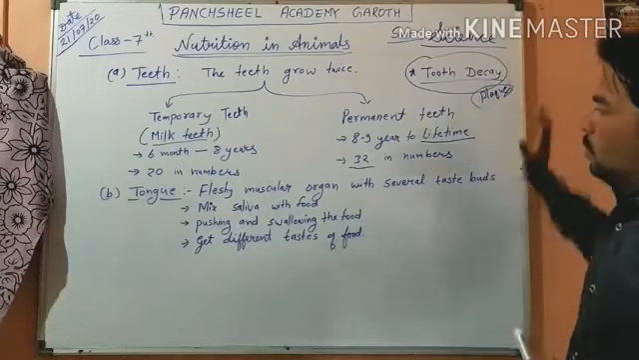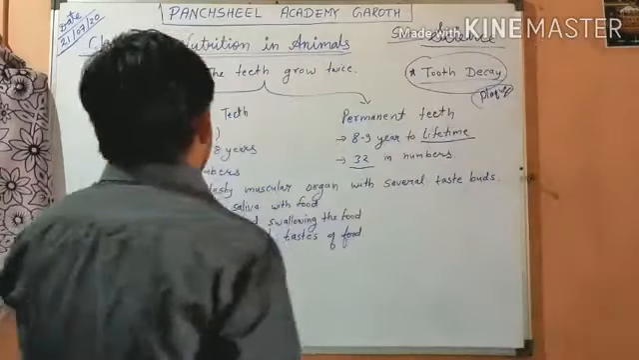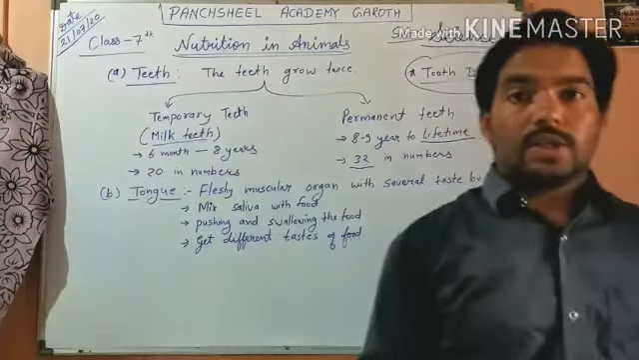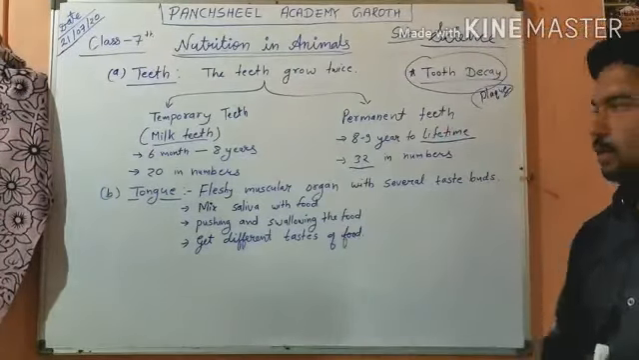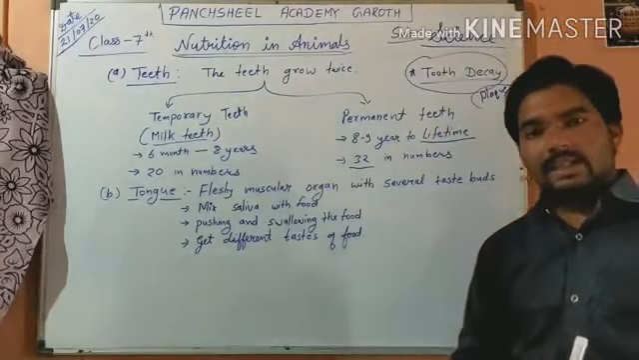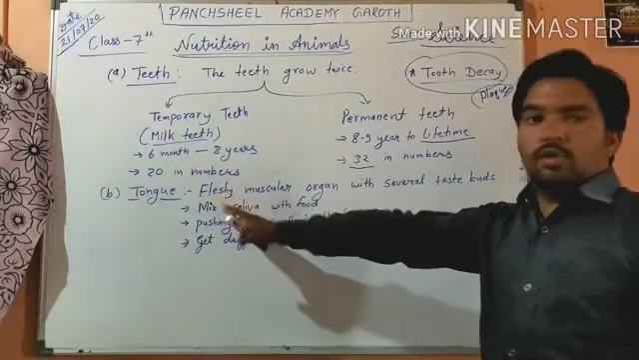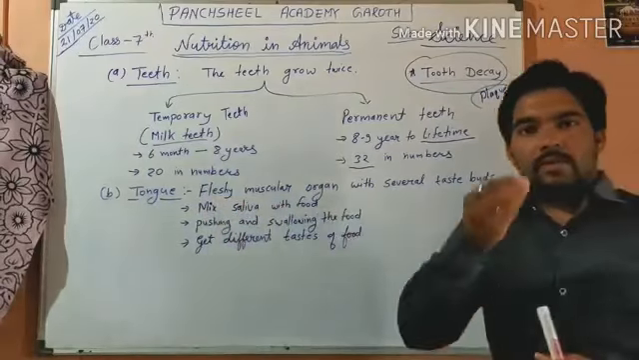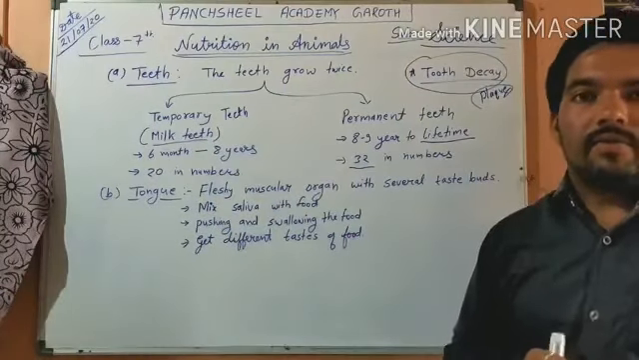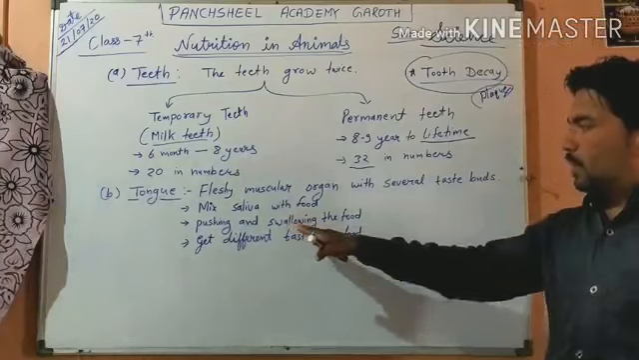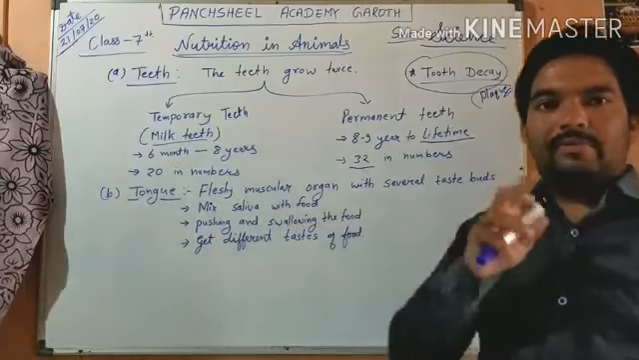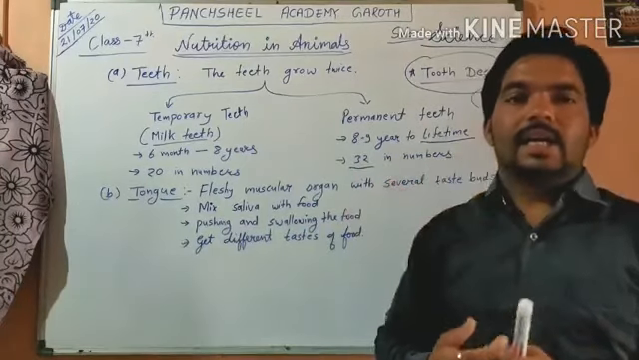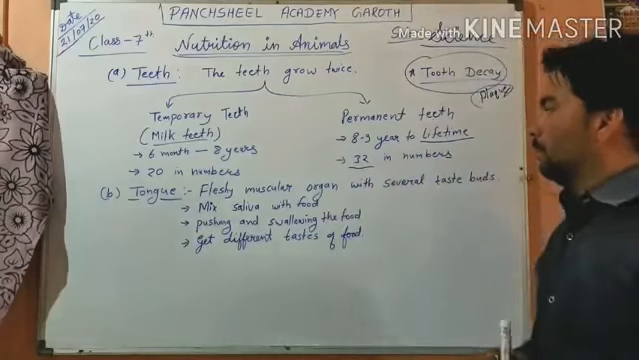Now we'll talk about the tongue. It is a fleshy muscular organ with several taste buds on its surface. The uses of the tongue: it mixes saliva with food. Whenever we are eating food, our tongue mixes saliva with it. It pushes and swallows the food. When we are chewing, our tongue pushes the food inside or side to side, and we swallow the food with the help of the tongue.